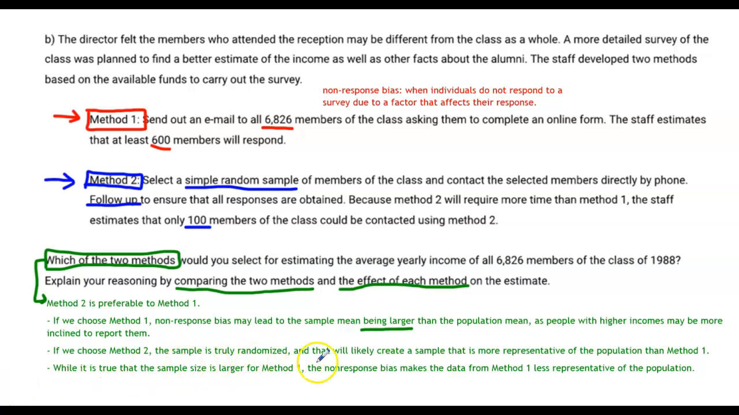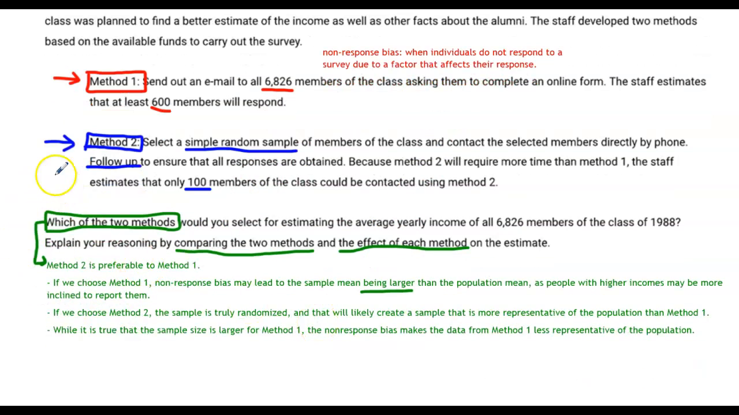While it is true that the sample size is larger for method 1, we approximate there's going to be 600 respondents for method 1 and only 100 for method 2. Despite that fact, there is non-response bias that makes the data from method 1 less representative of the population. In other words, it's more representative of the folks that have a higher overall salary.